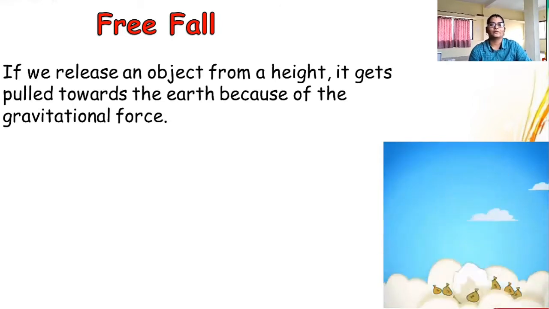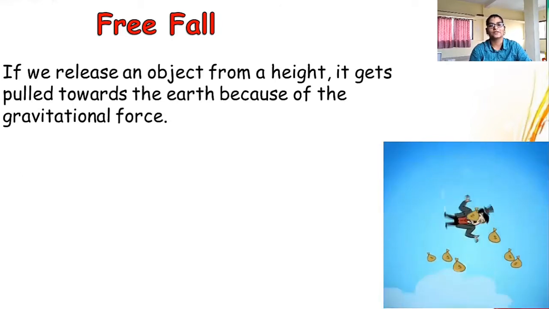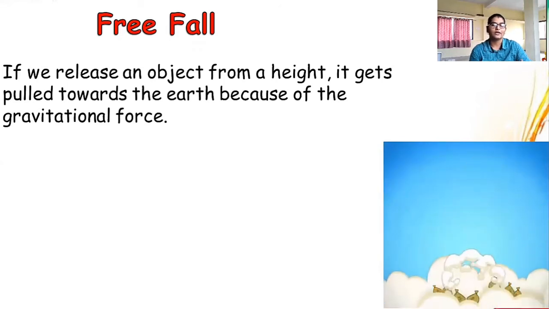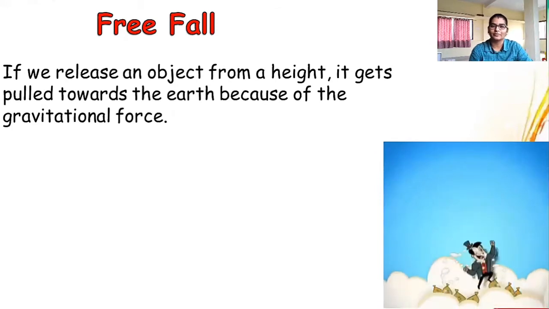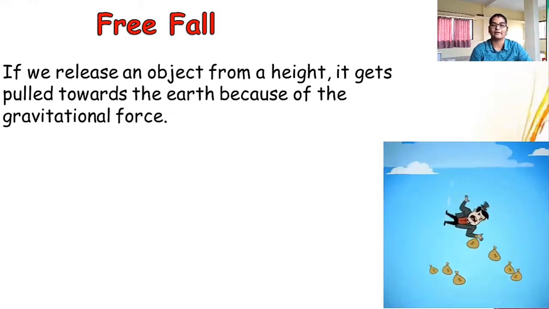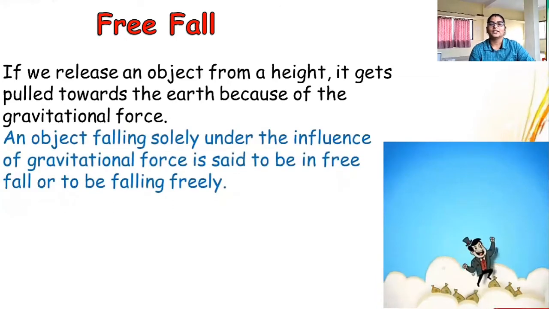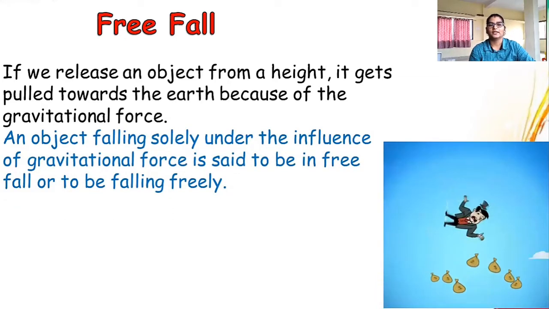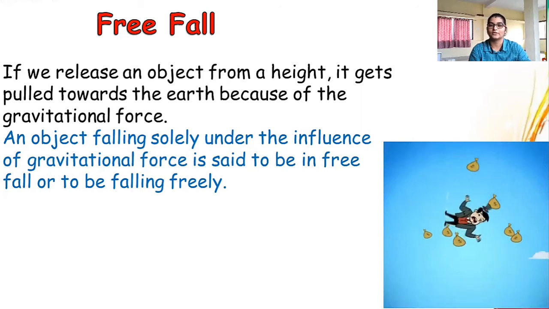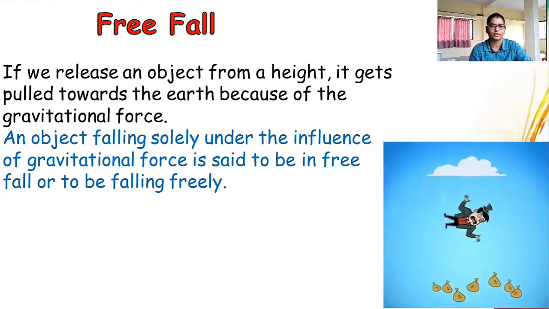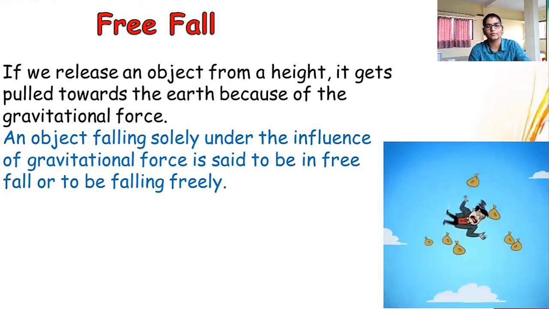So if we release an object from height, it gets pulled towards the earth because of the gravitational force. तेव्हा केव्हा आपल्या हातामधून एखादी वस्तू पडते तर तेव्हा ती बरोबर व्हर्टिकली डाऊनवर्ड पडते, जमिनीकडे ओढली जाते because of the gravitational force. An object falling solely under the influence of gravitational force is said to be in free fall or to be falling freely. तर जेव्हा एखादा ऑब्जेक्ट खाली पडतोय but the force acting on it is only the gravitational force. पण तो पडत असताना त्याच्यावरती फक्त आणि फक्त ग्रॅव्हिटेशनल फोर्स ऍक्ट होतोय. फक्त ग्रॅव्हिटेशनल फोर्सचा अट्रॅक्शन आहे म्हणून तो खाली पडतोय.